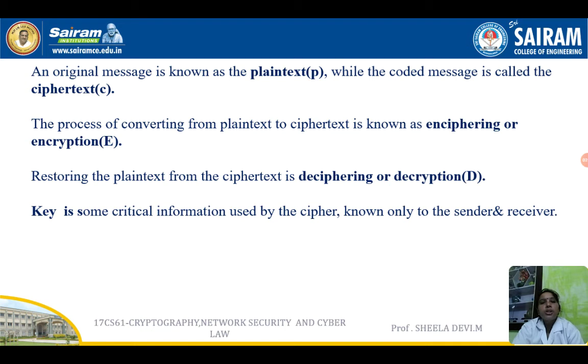So, how can these things be done? Without a key, is it possible? No, it is not possible. So, we should use a key. Key is some critical information used by the cipher, known only to the sender and the receiver. For the encryption and the decryption process, we need an important component called key, which should be known to the sender as well as the receiver. That too, only these two people should know.